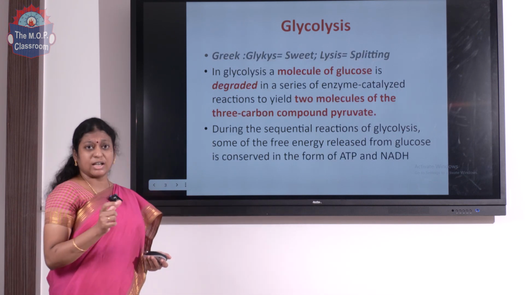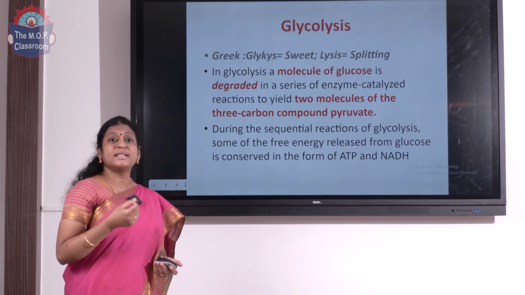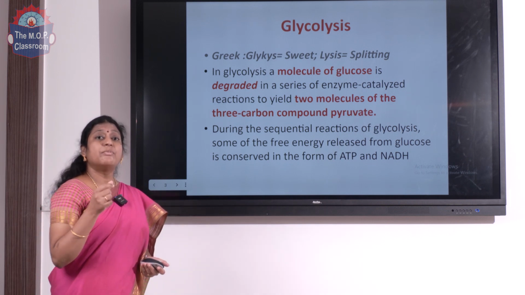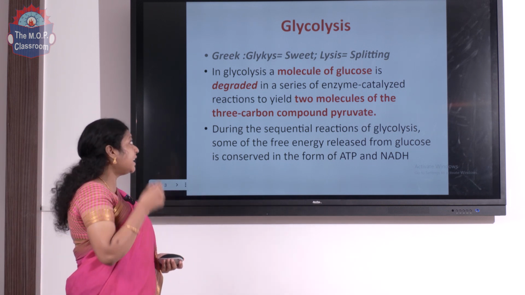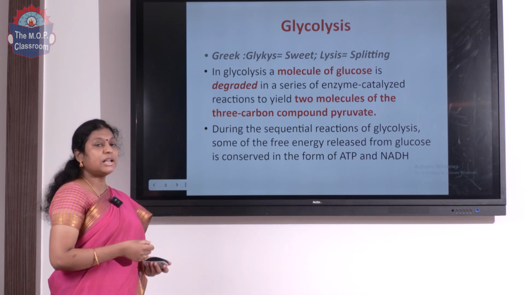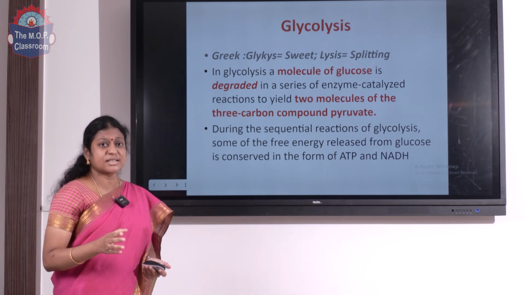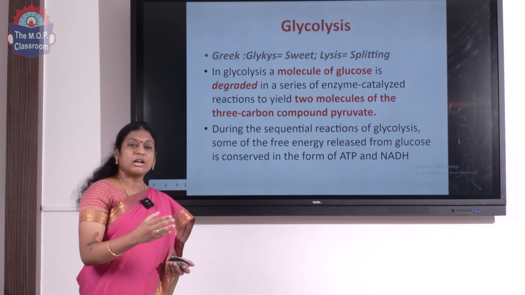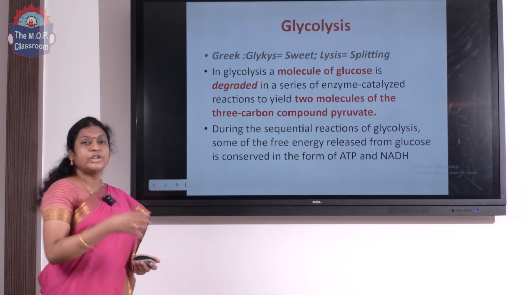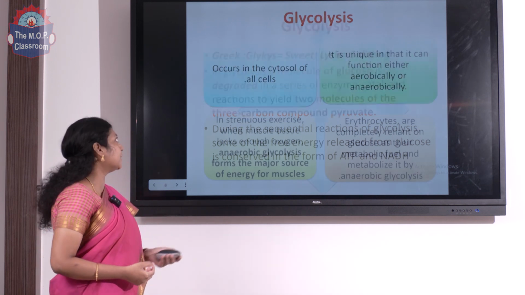Look into the term glycolysis, it has two words, glyco and lysis. Glyco means sweet and lysis means splitting. The official definition is that in glycolysis, a molecule of glucose is degraded in a series of enzyme catalyzed reactions to yield two molecules of pyruvate. Pyruvate is a 3-carbon compound, glucose is a 6-carbon compound. So, a 6-carbon compound is broken down to two molecules of 3-carbon pyruvate, and during this sequence of reactions ATP and NADH are generated.